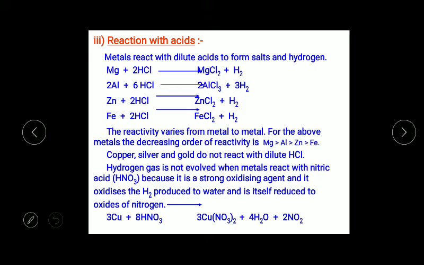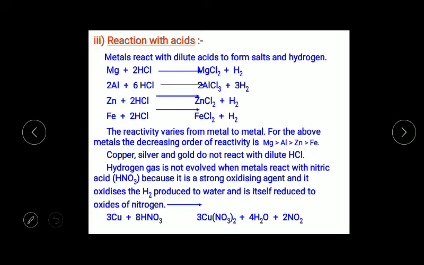Next, hydrogen gas is not evolved when a metal reacts with nitric acid. What is the reason behind it? Whenever a metal reacts with hydrochloric acid, hydrogen gas is evolved. But whenever any metal reacts with nitric acid, hydrogen gas will not evolve. What is the reason behind it? The reason is that nitric acid is a strong oxidizing agent. It oxidizes the hydrogen produced to water and itself gets reduced to any of the nitrogen oxides.